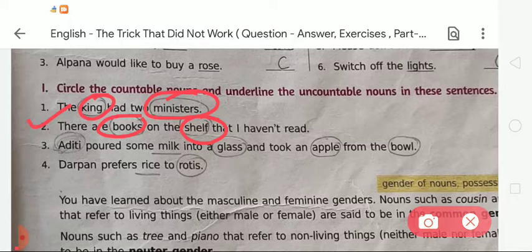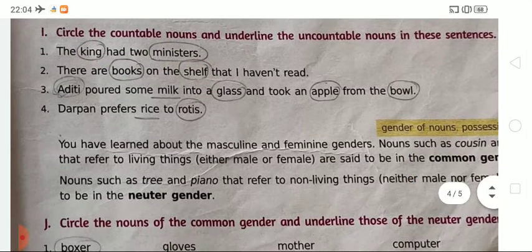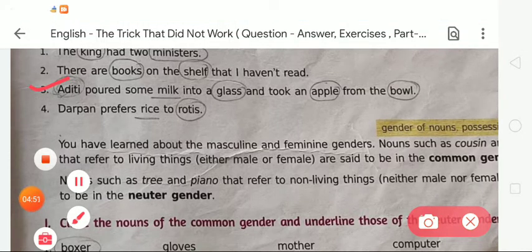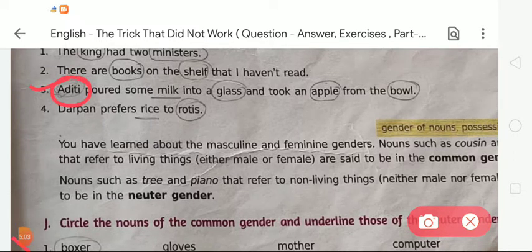Now the next, number 3: Aditi poured some milk into a glass and took an apple from the bowl. Here the word Aditi is a countable noun because Aditi is an example of a singular noun. It is one girl whose name is Aditi. So we have to circle it. The next word is milk. Milk is an uncountable noun. We cannot count milk, so we have to underline it.